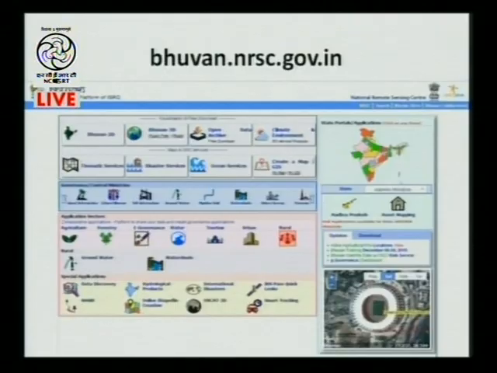if we open the site, which is bhuvan.nrsc.gov.in, the opening page is the one which is visible on the screen right now. Now we have to teach the young learners, if they are working on it, how to go ahead with the whole thing, because unless they are guided properly, they might get confused about where to click. And as I said earlier, there is something or the other for everybody, from youngsters to professionals working in the field of GIS, and even those who want to learn about GIS; there are tutorials given on it.